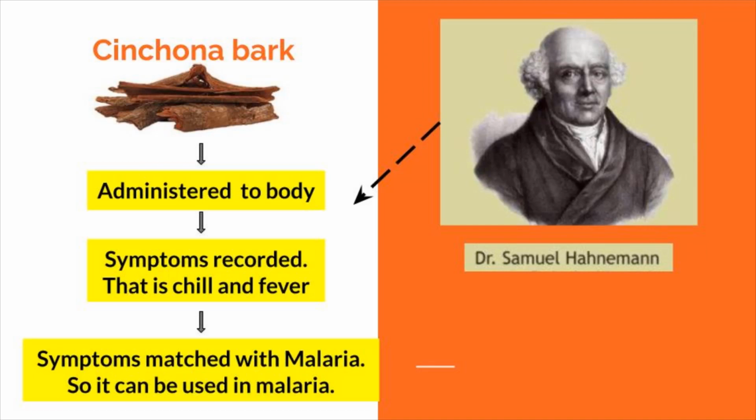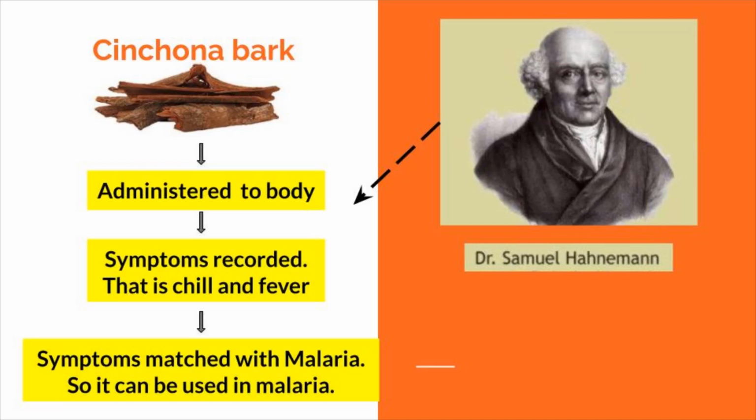How did Dr. Christian Hahnemann introduce this concept of medicine? Take a look. First of all, he administered one drug into his body, that is cinchona. This drug is useful as an anti-malarial drug. That means at that time it was known that it has the ability to cure malaria.